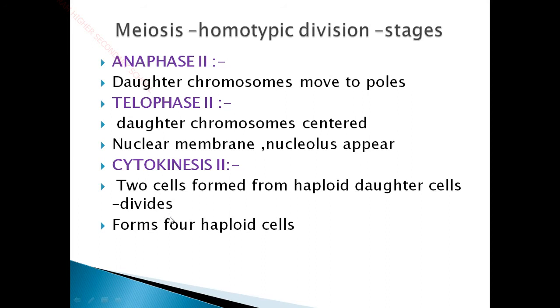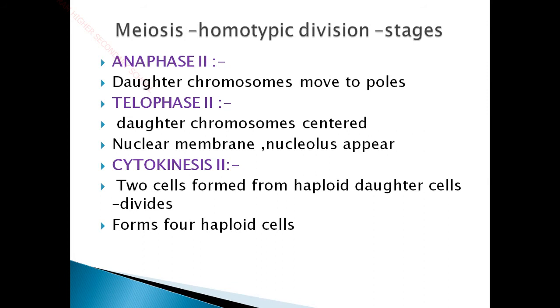There is also a reduction in the number of chromosomes. In mitosis the 2n number is doubled into 4n, and it is divided into 2n and 2n. So that is a simple process. Here in meiosis the 2n number of chromosomes is divided into n and n, and n is again duplicated to 2n and divided into 2n, and this 2n is again reduced to n number of chromosomes.